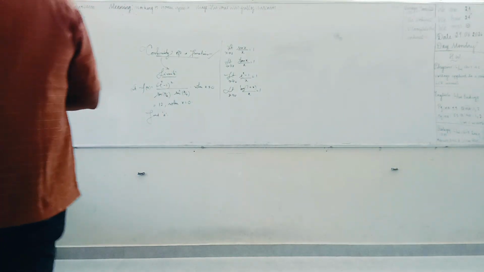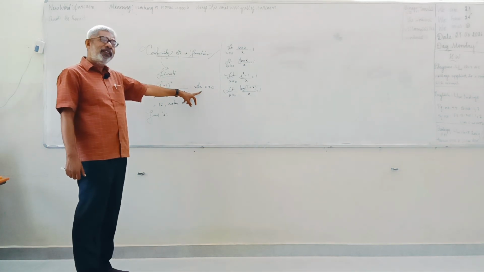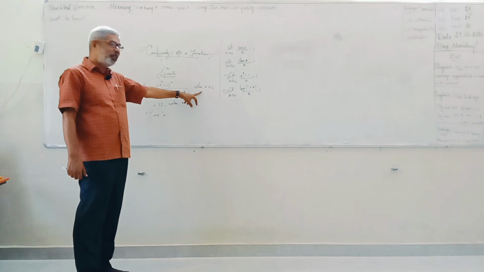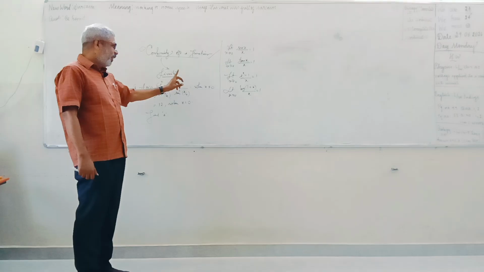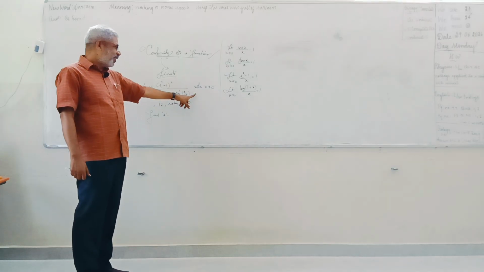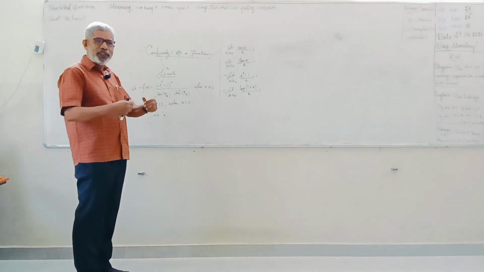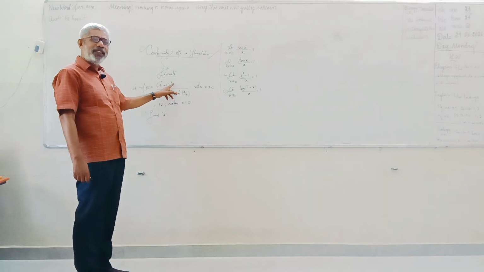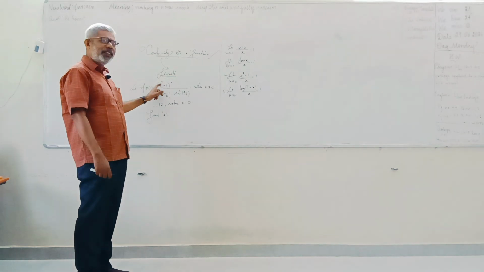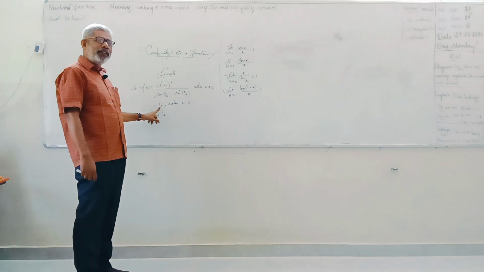If it is given that x not equal to 0, where is the limit to be taken, here or here? X tending to 0 means x is not equal to 0. X will never be equal to 0. X will come closer and closer to it, but it will never be equal to 0. In such a situation only we take the limit. So you should take the limit of this part. That limit will be equal to the value of the function at x equal to 0.